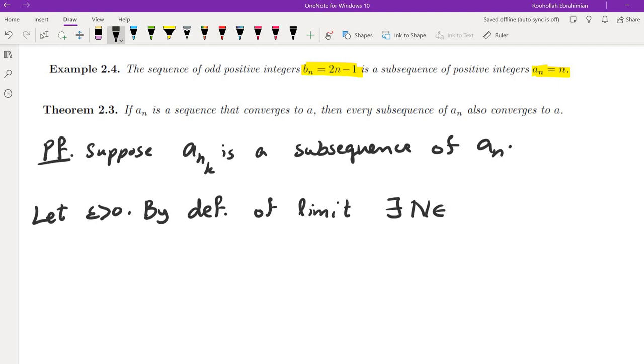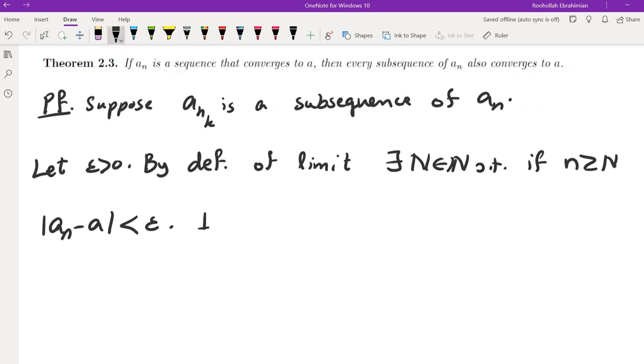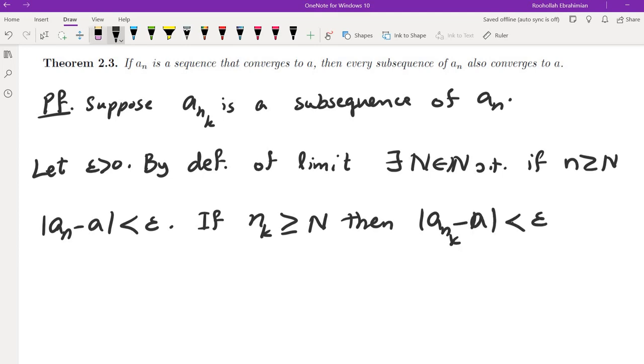there is some natural number N such that if n is greater than or equal to N, then the distance between an and a is less than epsilon. So now, if nk is greater than or equal to N, then a sub nk minus a is less than epsilon, which is why a sub nk approaches a.